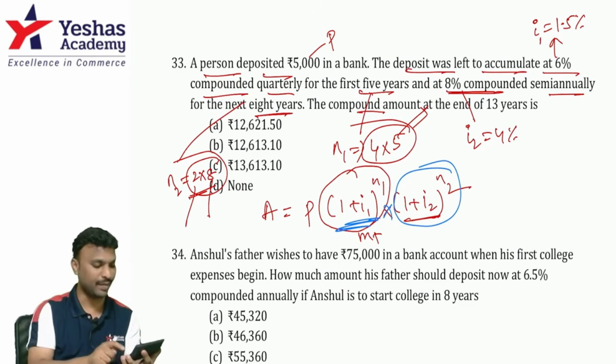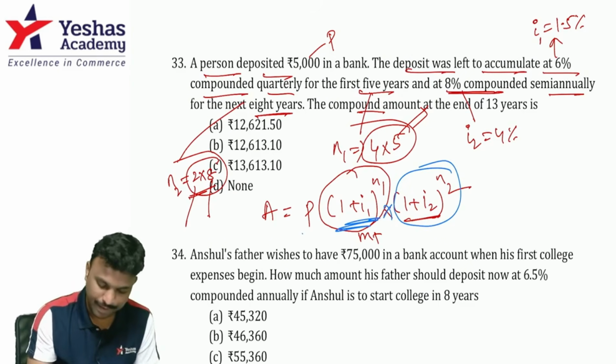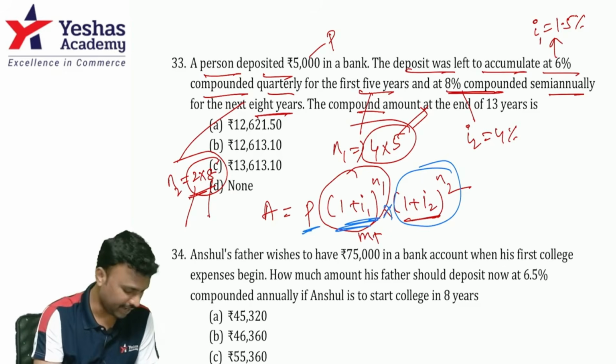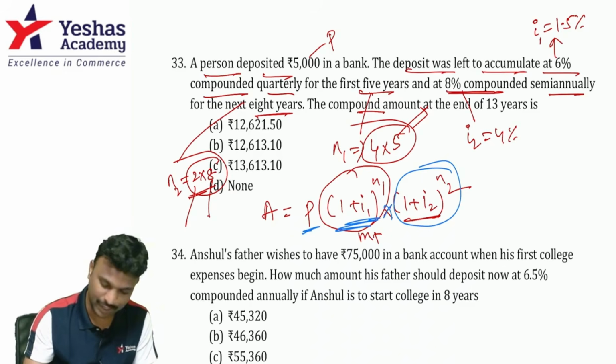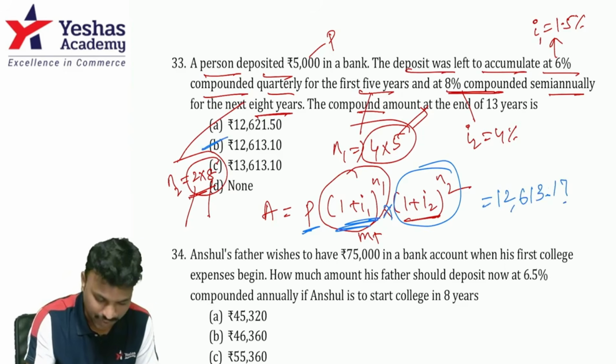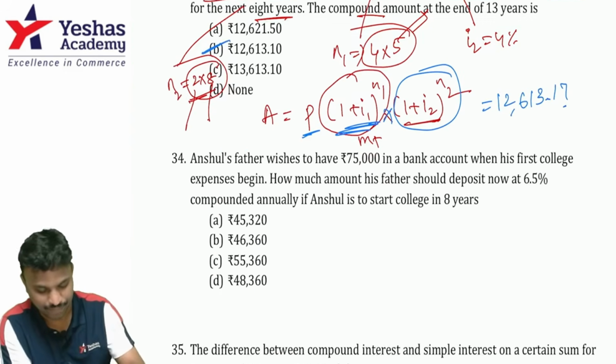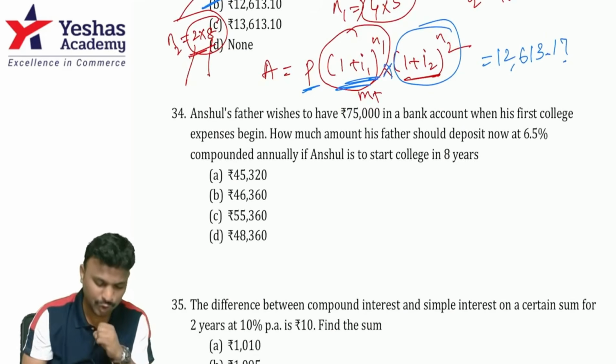Where is that value? Memory. So press memory into P. What is P? 5000. That fetches you the value 12,613.17. So option B is the nearest answer. Have you all understood? 34th question.